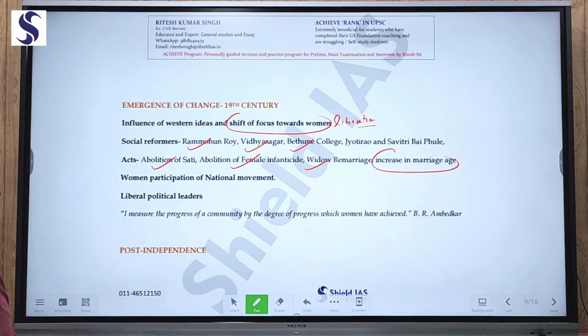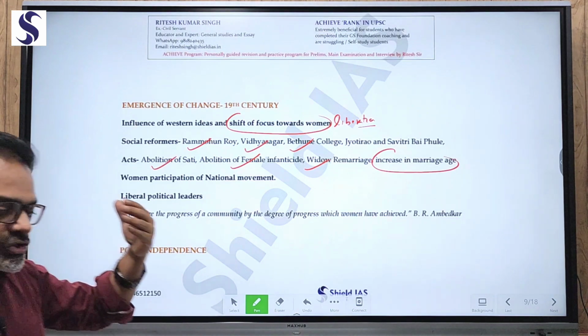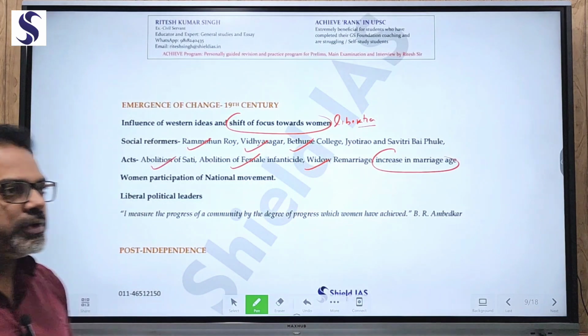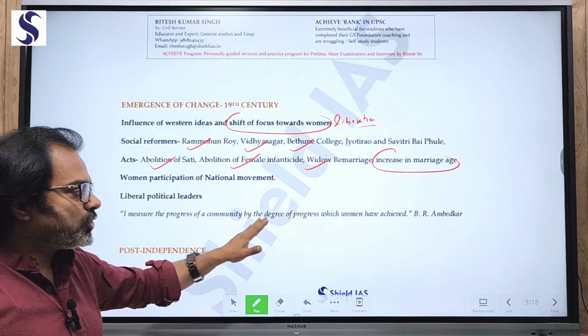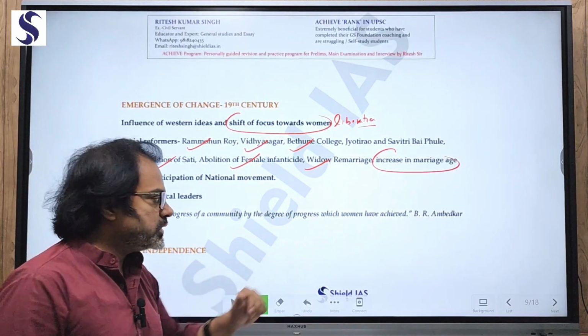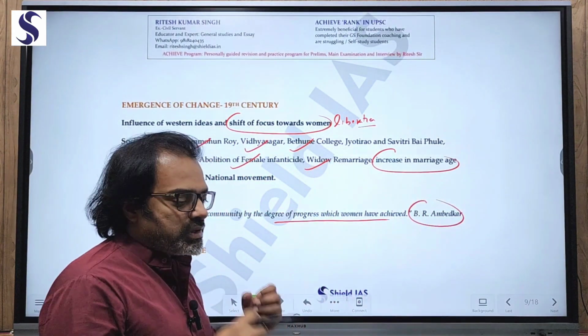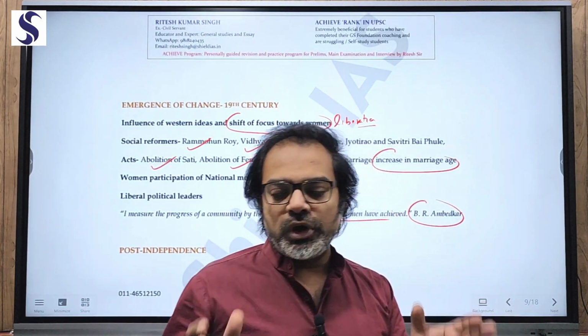Now, liberal political leaders were also one of the major reasons for looking forward towards women's liberation. For example, one quote from Dr. B.R. Ambedkar: "I measure the progress of a community by the degree of progress which women have achieved." That means a country, a community, can achieve progress depending upon the quality of progress made by its women.